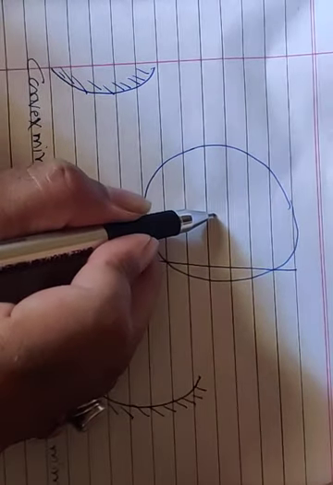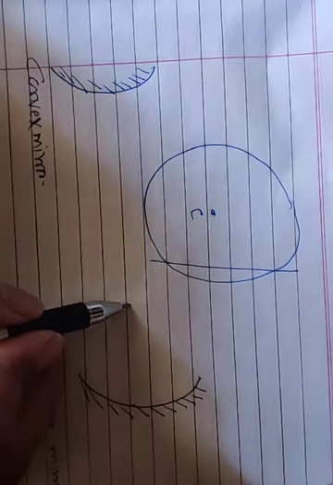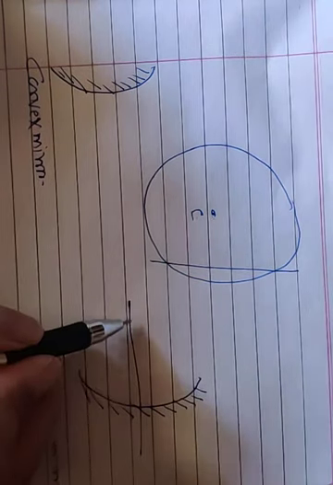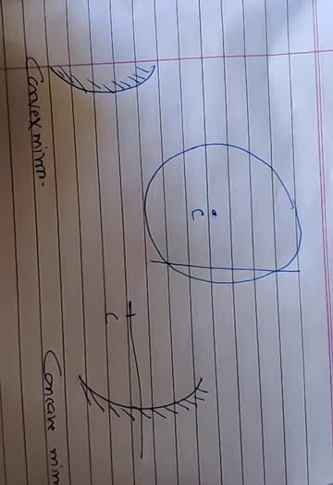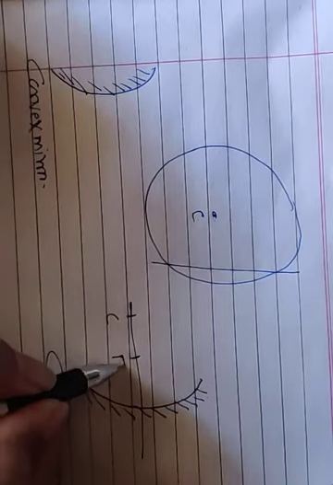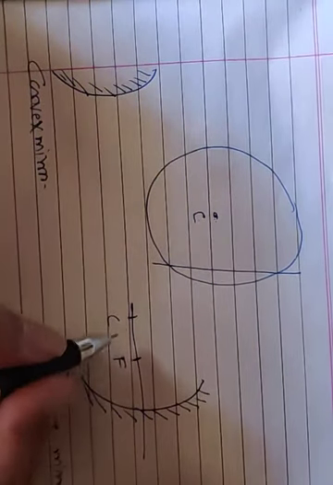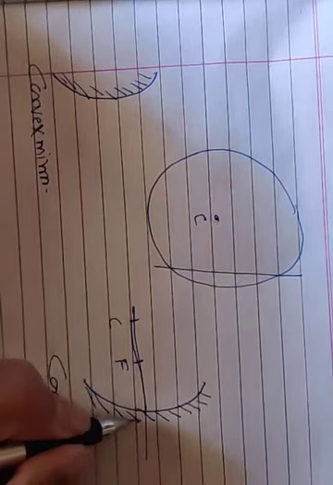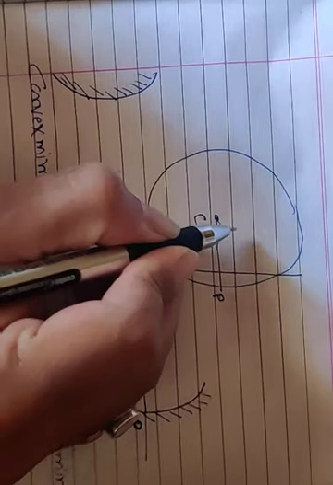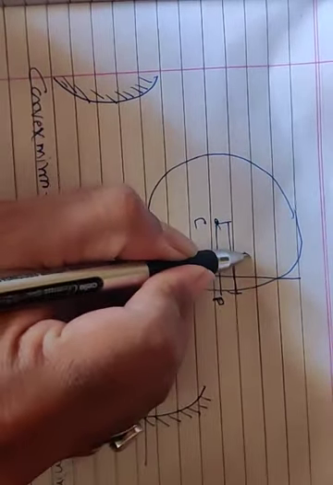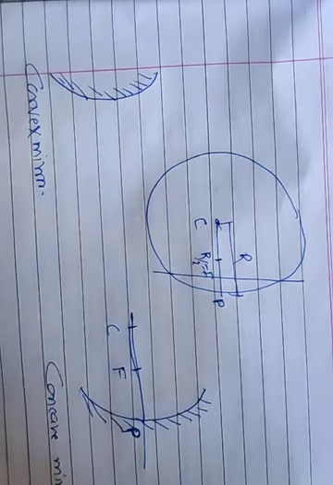Here the center of that whole ball type of object is called C. This is called the radius of that whole object, we can say R. Half of this is called the focal length, and the normal point is called P. That point name has been given, usually P. If I am drawing over here, this is called P. This total part is called R, and half of this, R by 2, is equal to F. That is called the focal length.